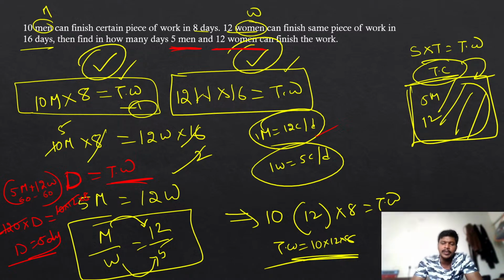Now write the equation by taking the question itself, like 5 men plus 12 women, how many days can they complete the work. So take the M value, W value, and total work value. The only unknown parameter is D, so find the D value. Now why I am saying this is,